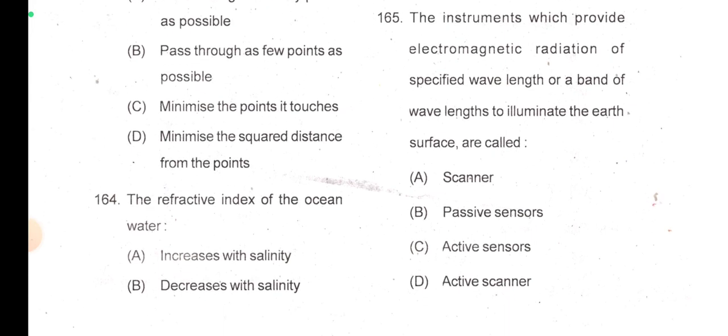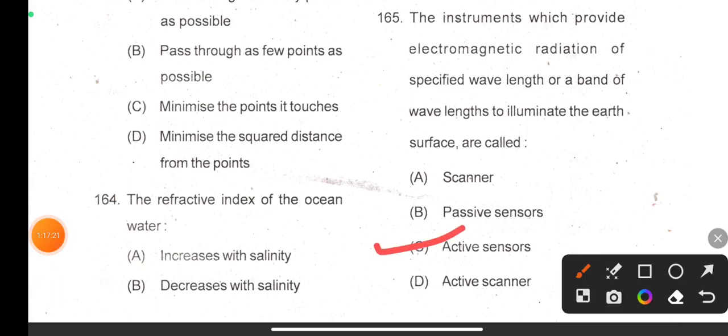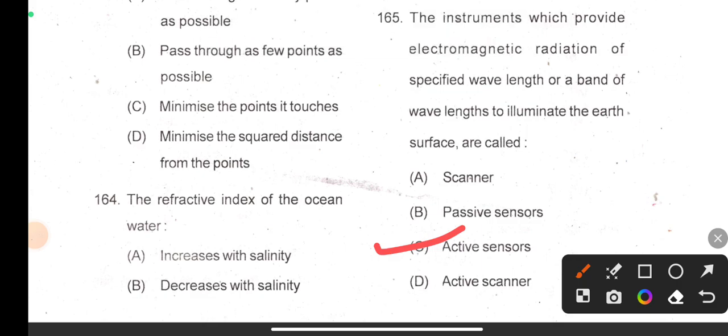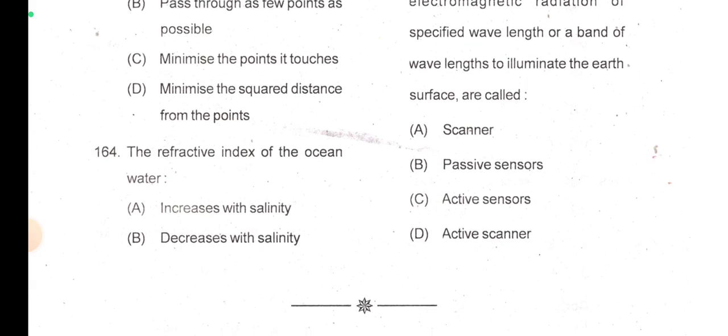So last question, 165. The instruments which provide electromagnetic radiation of specified wavelength or a band of wavelengths to illuminate the earth's surface are called active sensors, right? So what is an active sensor? They have their own light. The instruments which provide electromagnetic radiation of specified wavelength or a band of wavelengths to illuminate the earth's surface are called active sensors. So here it ends.